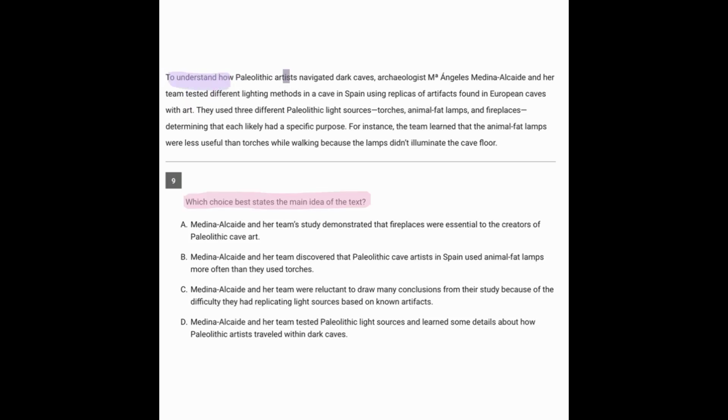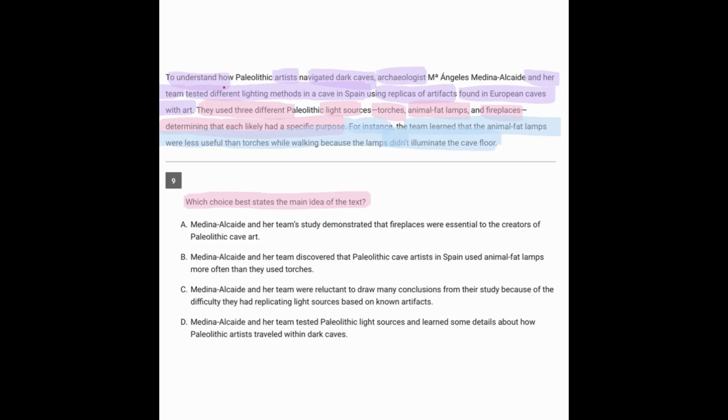To understand how these artists navigated dark caves, this archaeologist and her team tested different lighting methods in a cave using replicas of artifacts found in European caves. They tested 3 different light sources: torches, animal fat lamps, and fireplaces, determining that each likely had a specific purpose. For instance, the team learned that the animal fat lamps were less useful than torches while walking because the lamps didn't illuminate the cave floor.